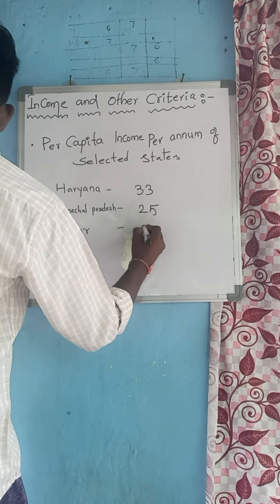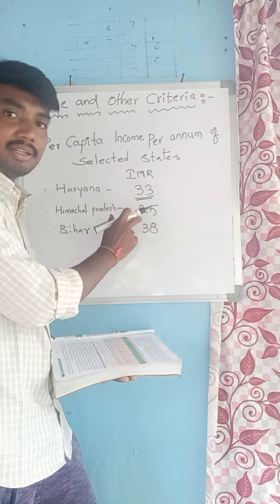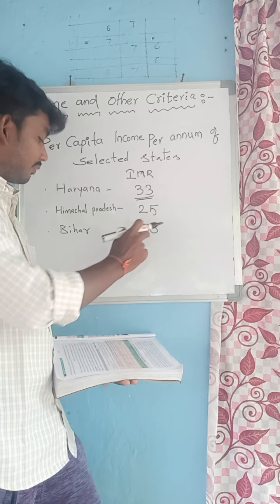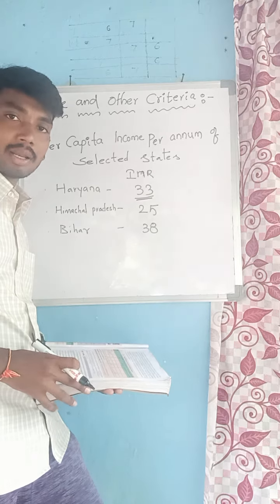So this is the IMR, the infant mortality rate. It is the number of children who die within 1 year. Within 1 year, 33 children out of 1000 are dying in Haryana, 25 in Himachal Pradesh, and 38 in Bihar.